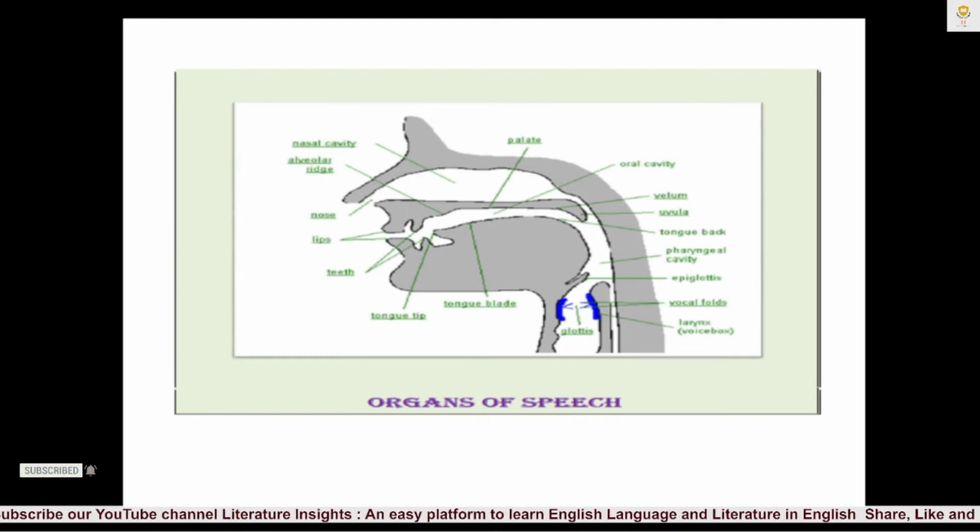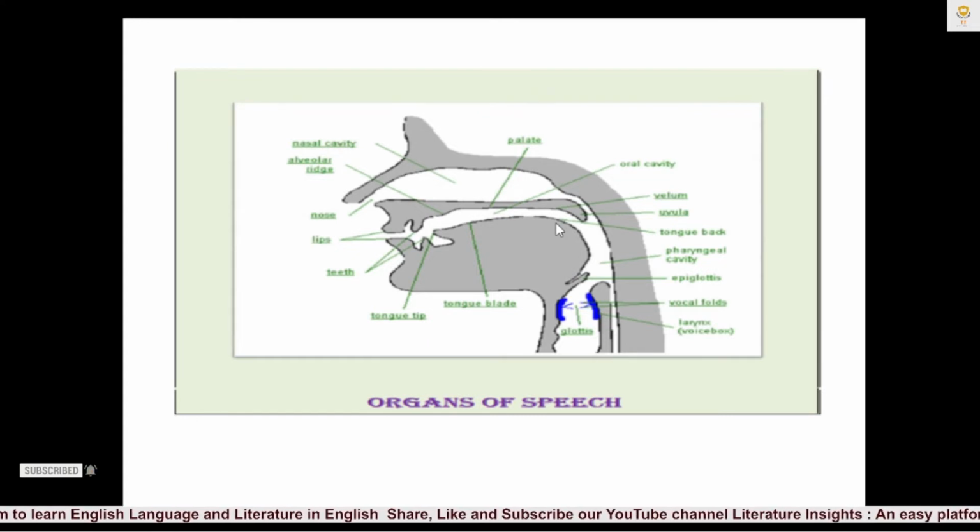Then here you can see this part is called the tongue. This is the entire tongue. This is called the tongue blade. And this is the front tip of the tongue. This is the tip of the tongue. Then this is the middle part of the tongue and this is the back part of the tongue.